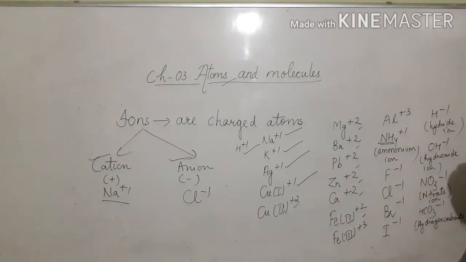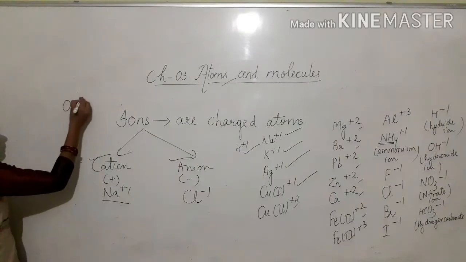Okay. So fluoride ion F minus 1, chloride ion Cl minus 1, bromide ion Br minus 1, iodide ion I minus 1, hydride ion H minus 1, hydroxide ion OH minus 1, nitrate ion NO3 minus 1, hydrogen carbonate ion HCO3 minus 1. It is also known as bicarbonate ion. So all these have minus 1 or negative 1 charges.